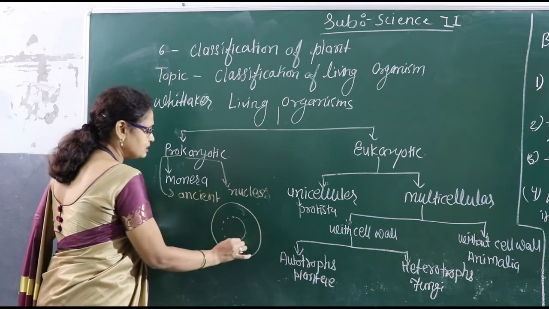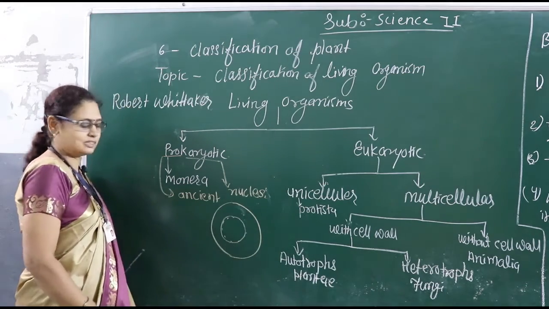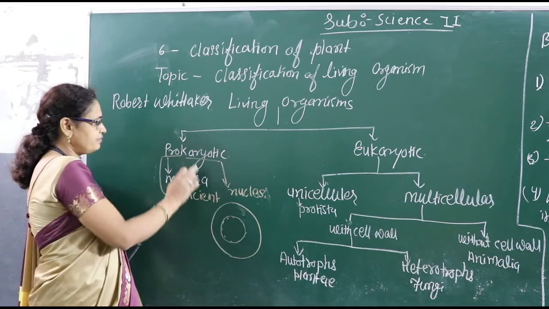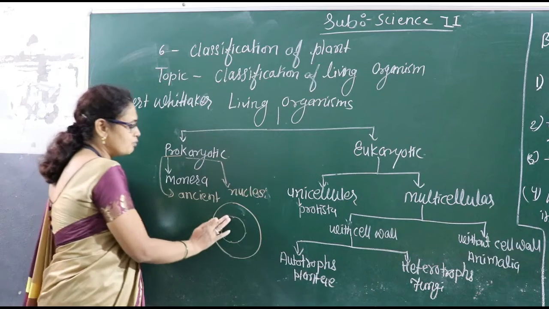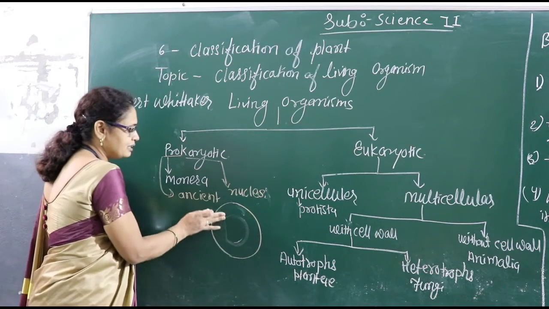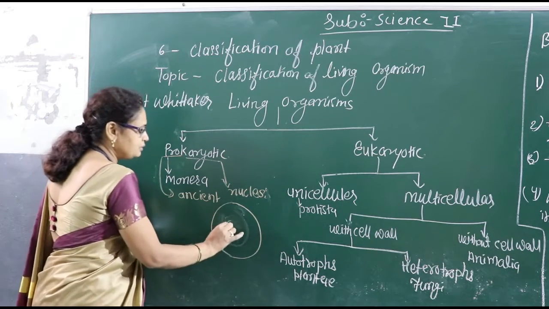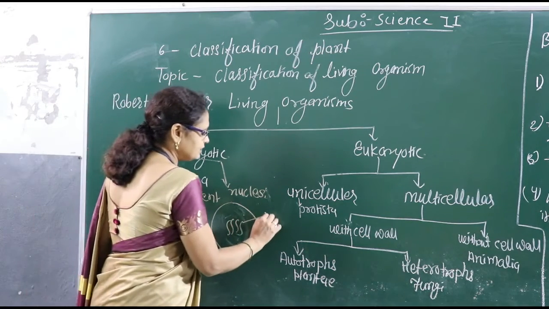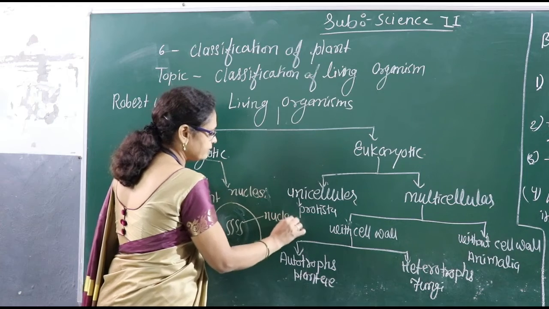Inside a cell, the nucleus is present and it is surrounded by a nuclear membrane. But in the prokaryotic cell, the nuclear membrane is absent, though the nuclear material is present inside, and that nuclear material is known as the nucleoid.